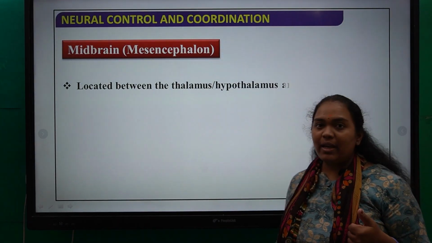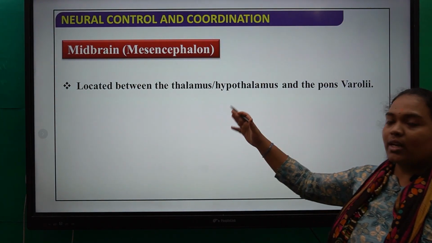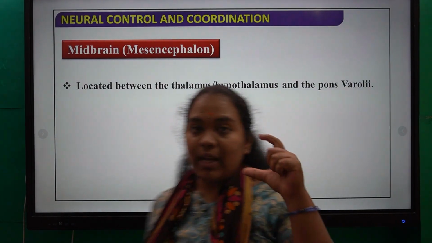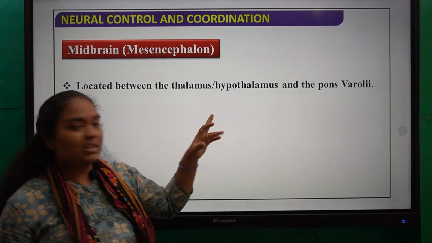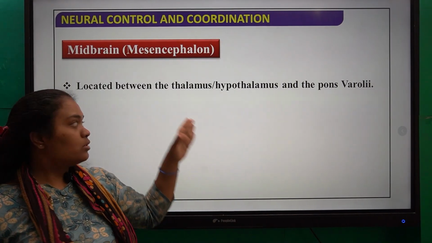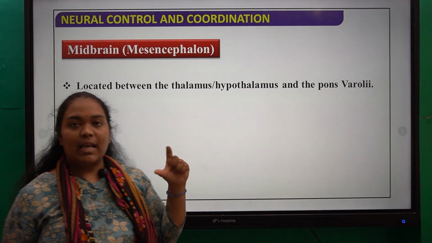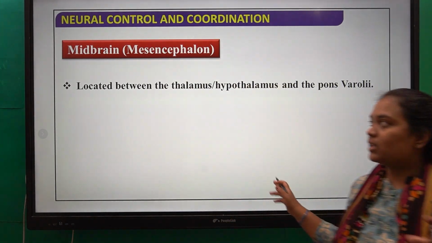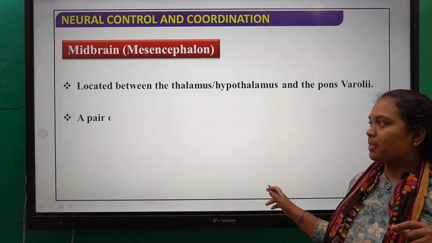So where is the midbrain located? The midbrain is located between the thalamus or hypothalamus and also the pons. So the midbrain is the area present between the pons varoli, which is the full name of the pons, and the hypothalamus. The area present between your hypothalamus and the pons varoli is nothing but the midbrain.